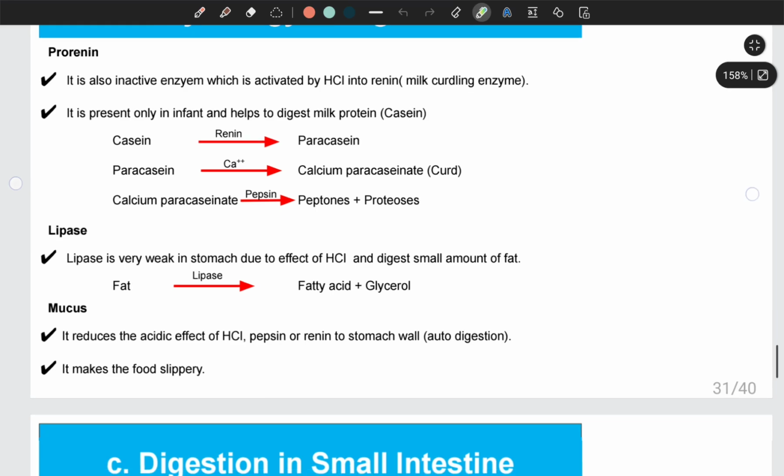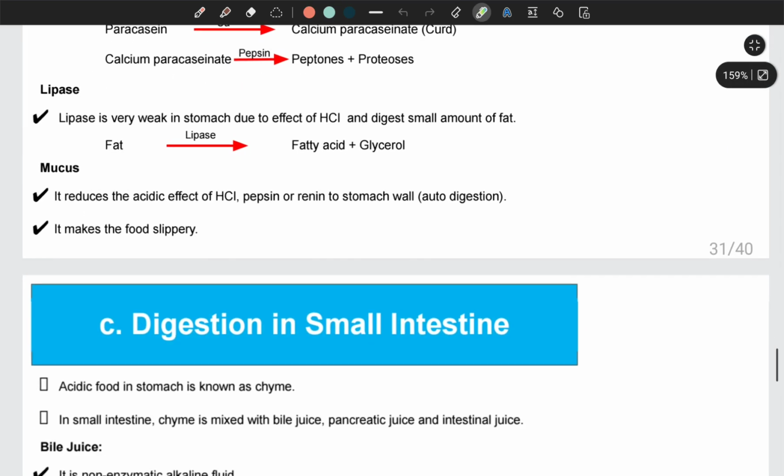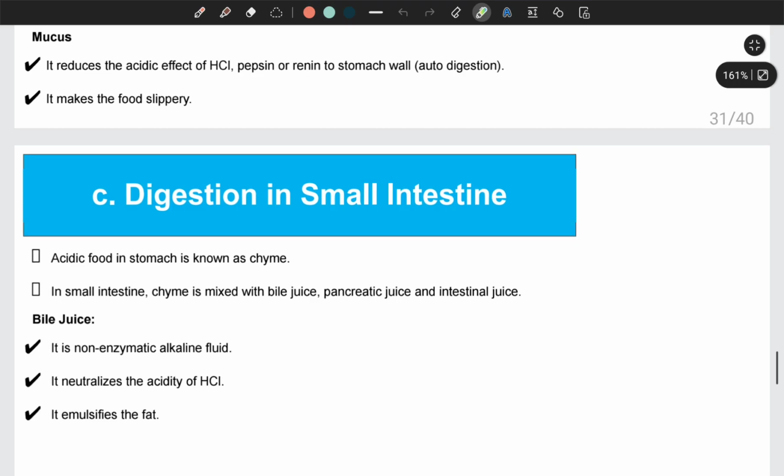So we have mucus, and the main function of mucus is to reduce the acidic effect of hydrochloric acid, pepsin or renin on the wall of the stomach. So it helps to prevent autodigestion of the wall of the stomach. Similarly, it makes the food slippery so that the food can easily move from the stomach to the small intestine.